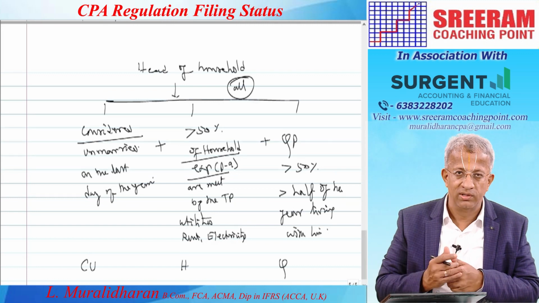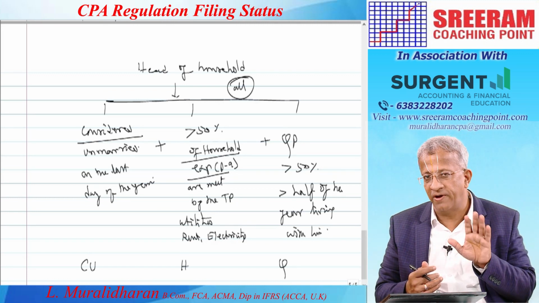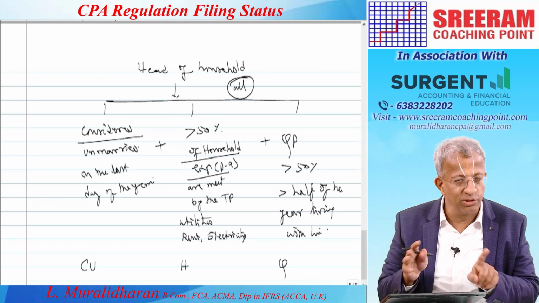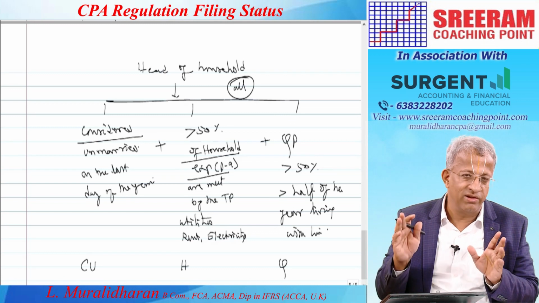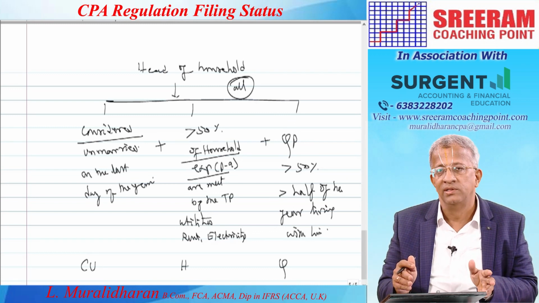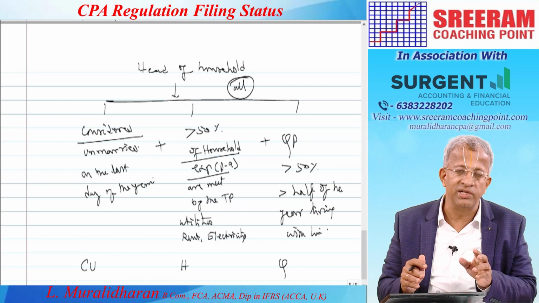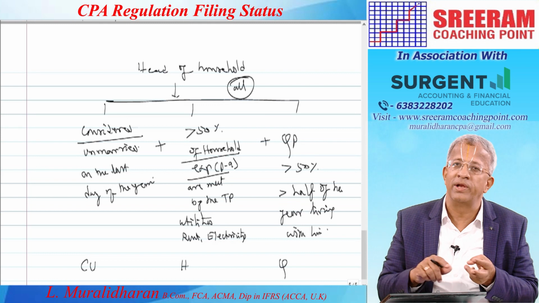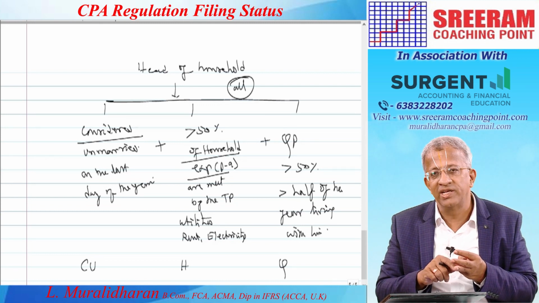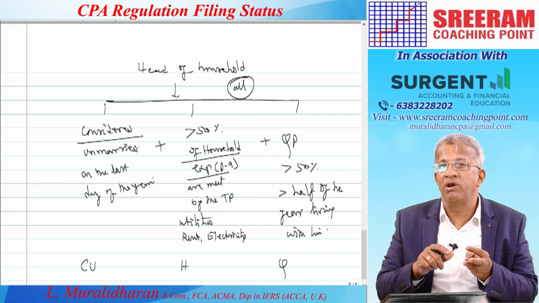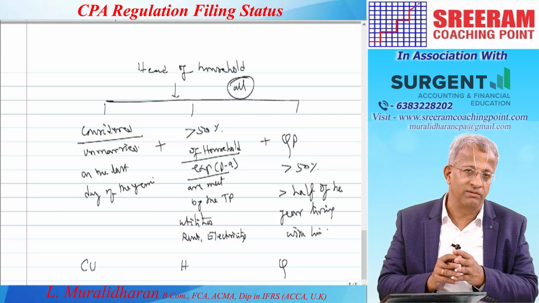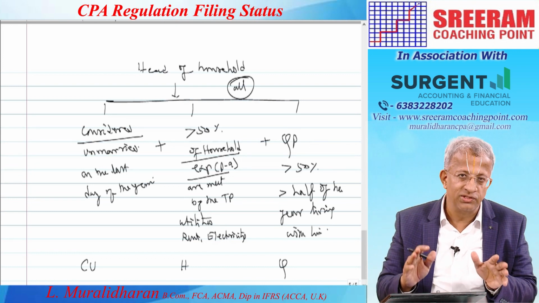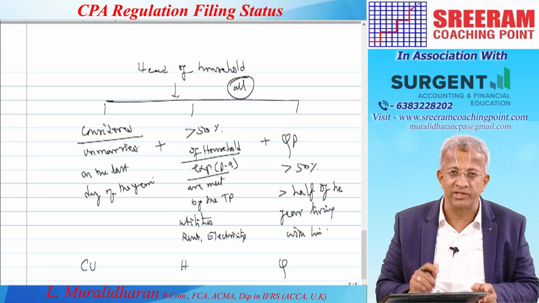head of household. So, as I told you, out of 5 statuses, the only status, the first status, coming under the residuary category. In all other cases, we have certain conditions to be satisfied. So, in this particular case, there are 3 conditions: considered unmarried, more than 50% of the household expenses should be met by him, and for more than half of the time, a qualified person should be living with the taxpayer. If these three conditions are satisfied, then we can consider that particular person falling under the HOH category.